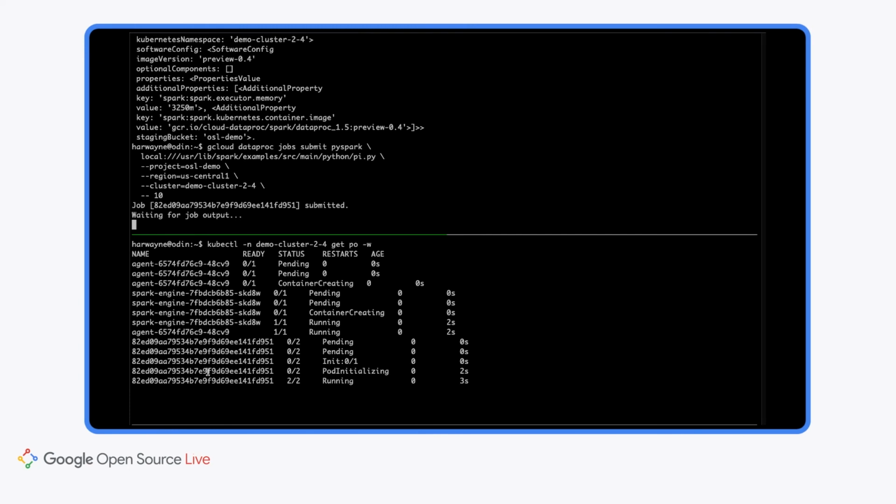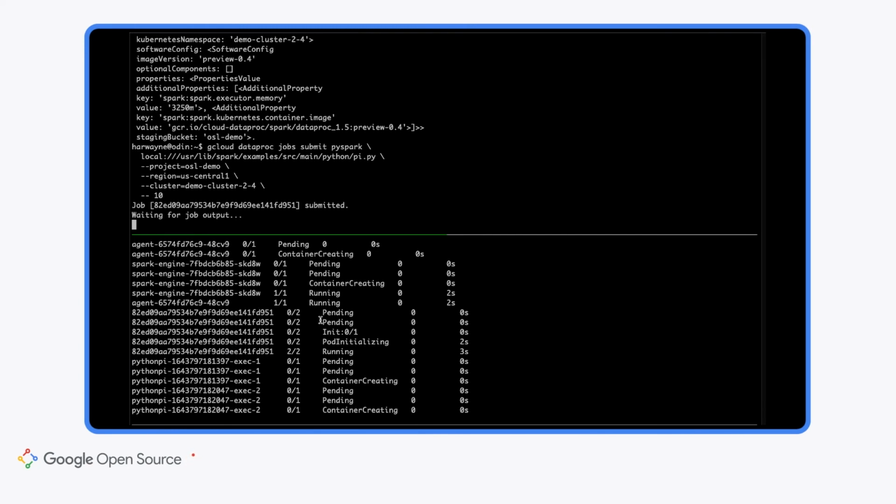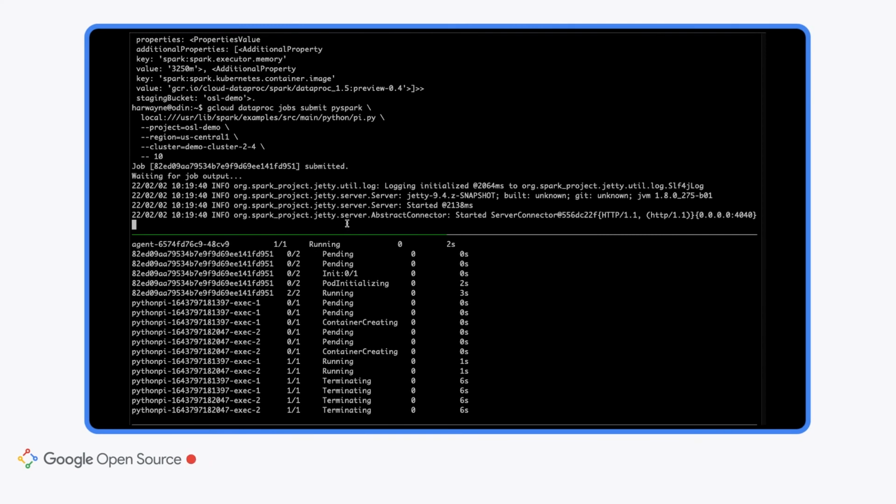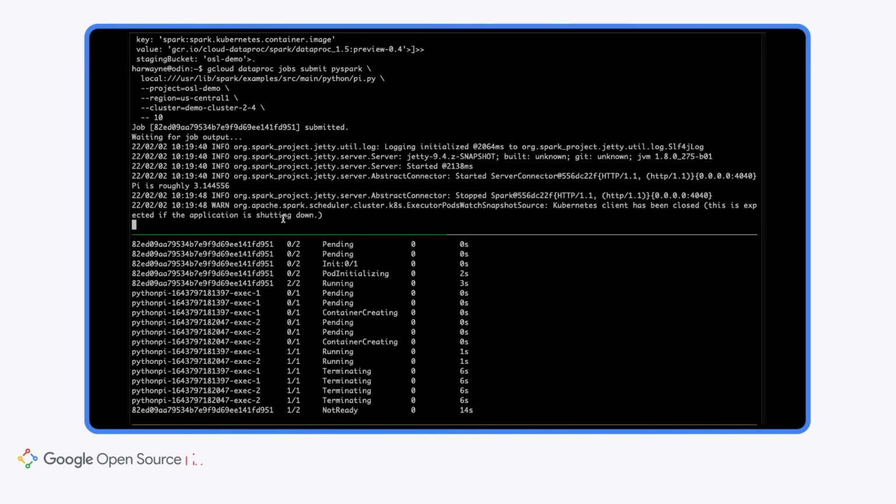You can see almost immediately that the Spark driver pod has been started, and that then it started up the 2 Spark executor pods for it. All of the logs for the Spark driver are being streamed to my console here, as well as being written into cloud storage for further usage.